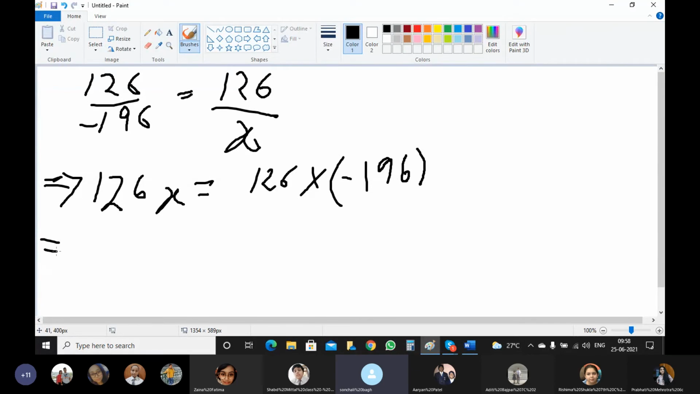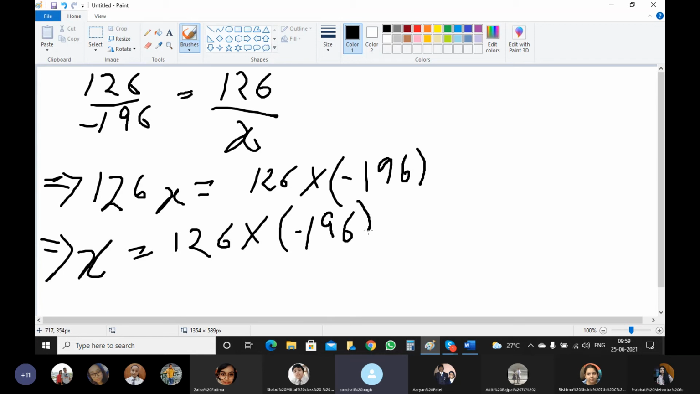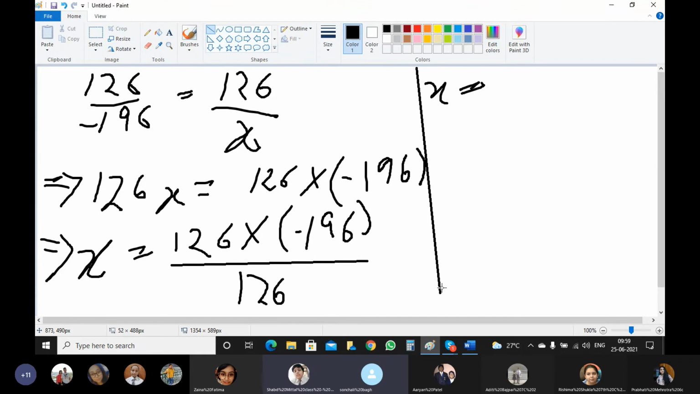Then x is equal to how much? 126 multiplied by minus 196, whole divided by how much? Ma'am, 126. So how much is x equal to? Ma'am, minus 196. Yes, understood? Now is it clear?